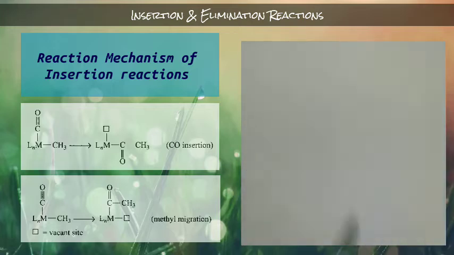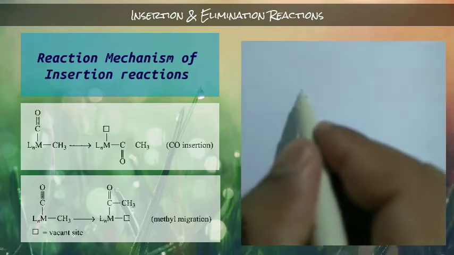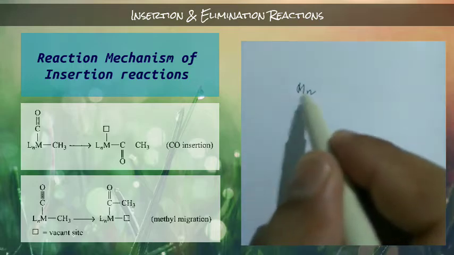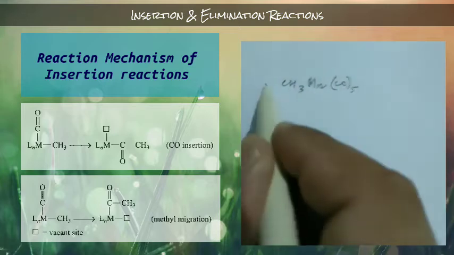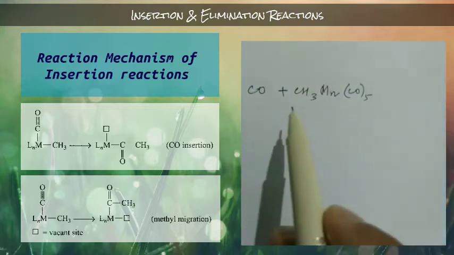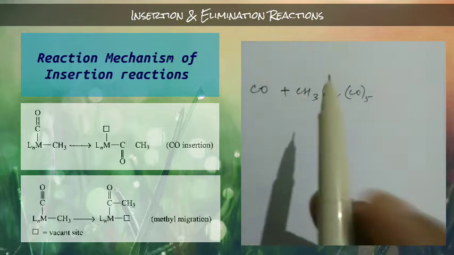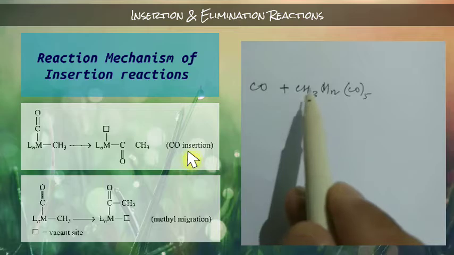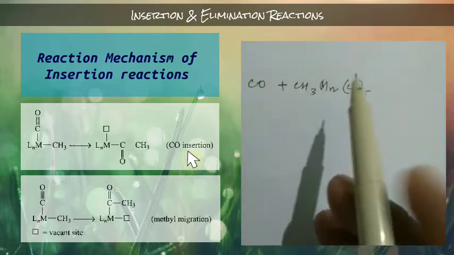We can find out the correct mechanism by using a simple reaction. Let's take the same organometallic complex, manganese CO5 CH3, and let us react it with carbon monoxide. According to the first mechanism, that means carbon monoxide insertion, this carbon monoxide is going to insert in between this manganese and carbon. So is it correct? Let us find out.